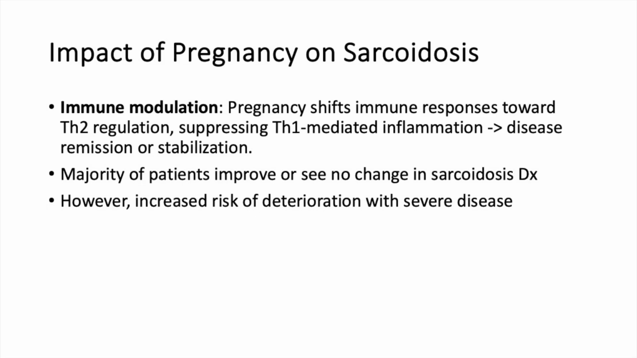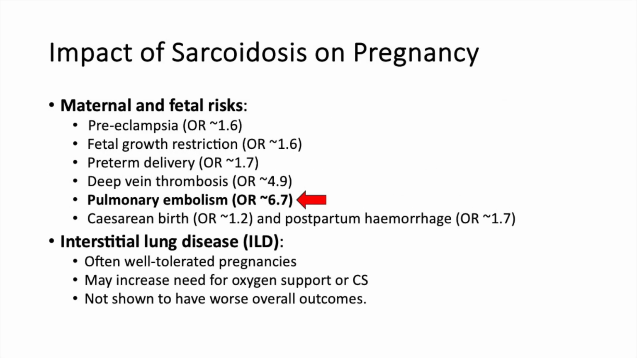Pregnancy shifts immune responses towards T helper 2 regulation, suppressing T helper 1 mediated inflammation, and this typically lends itself towards disease remission or stabilization, so the majority of patients improve or see no change in their symptoms. However, for patients with severe disease, there is an increased risk of deterioration. Sarcoidosis in pregnancy is associated with a number of risks. These include a higher risk of preeclampsia, fetal growth restriction, and preterm delivery. There's also a high risk of deep vein thrombosis and pulmonary embolism, which has the highest adjusted odds ratio of around 6. Caesarean section is also more common, as well as postpartum hemorrhage.